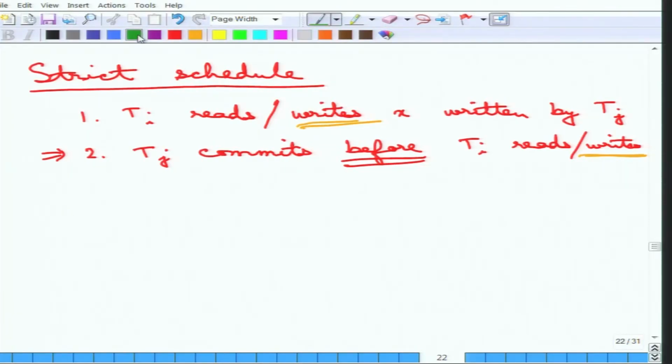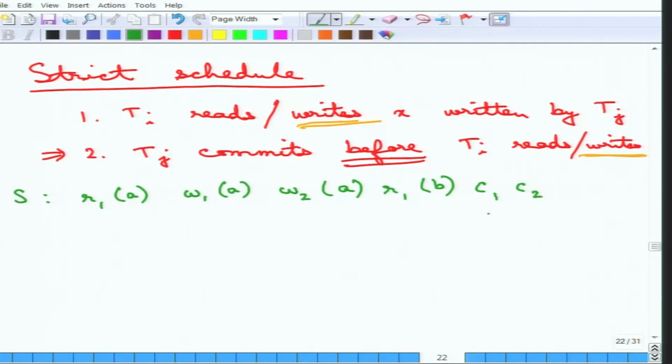Okay. So now let us go to the example. Suppose R1A, then W1A, then there is a W2A, then R1B. Now essentially this is followed by commit C1 and then commit C2. Fine. So up to this part is fine. Now this is not strict, because this write on the same data item A is happening before the C1 commit. Although this is cascadeless, this is not strict. So this W2 should have happened after C1.